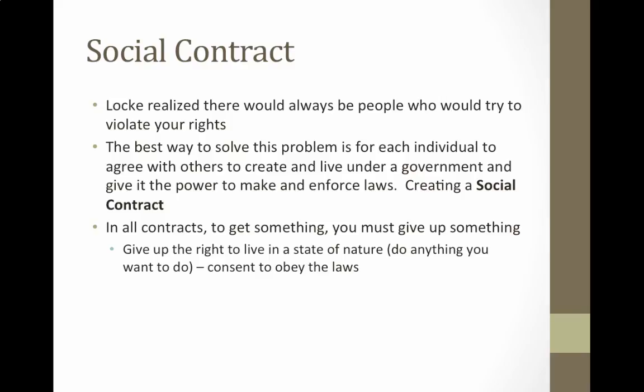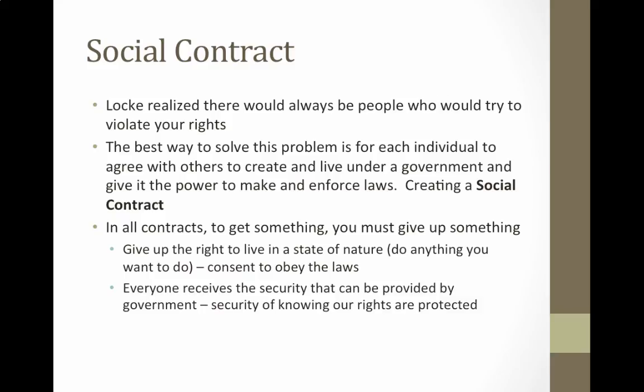This understanding that my rights end the moment I start violating your rights. So everyone's rights need to be protected. No one person's rights are more important than the other ones. So we consent to give up taking things we want or killing people or committing things that we would now consider a crime. And then everyone receives the security that they can be provided by government.